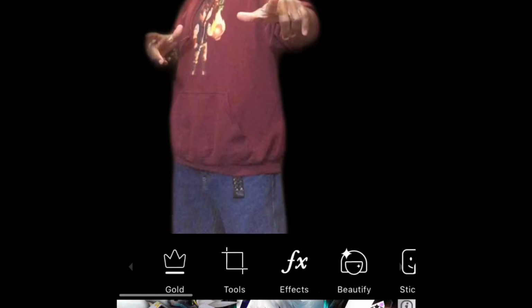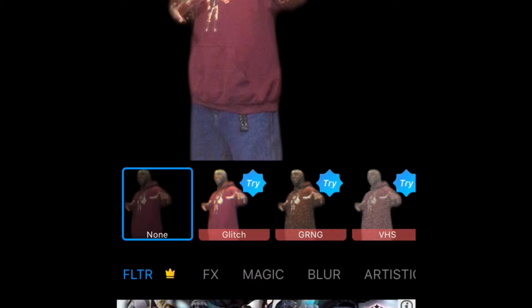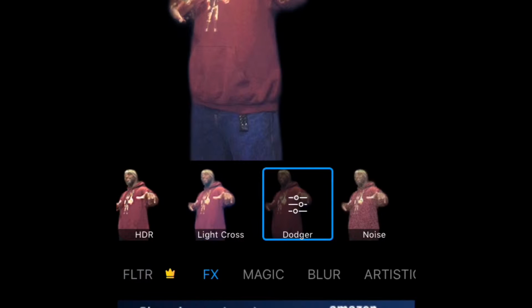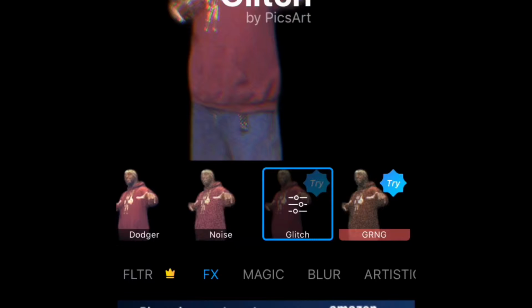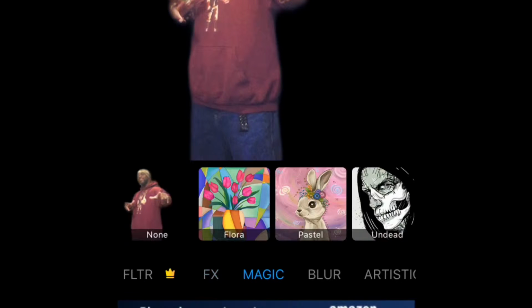So I'm going to save this. It's going to save it to your stickers, but you're also going to want to save this to your camera roll, because there's a lot of other effects that you can put on this as well. PicsArt has a ton of effects, lots of stuff you can do. You can change the artistic style. You can make yourself look like a pencil drawing, whatever you want to do. PicsArt basically has it covered.